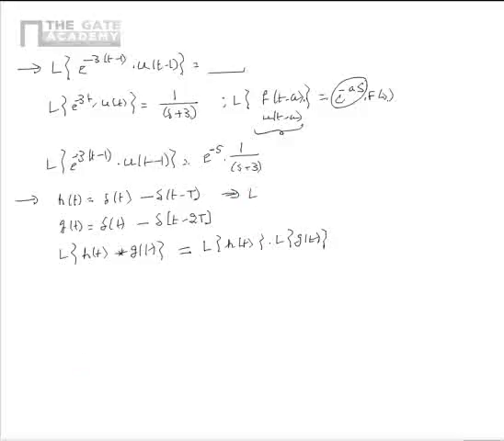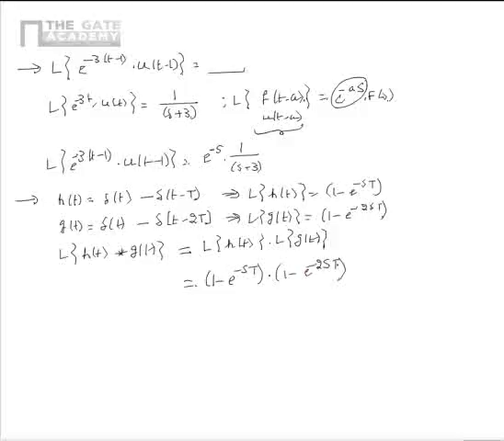We know that the Laplace transform of h of t is equal to 1 minus e power minus sT. We also know that the Laplace transform of g of t is equal to 1 minus e power minus 2sT. From this we can write that the Laplace transform of h of t convolved with g of t is equal to 1 minus e power minus sT multiplied by 1 minus e power minus 2sT.